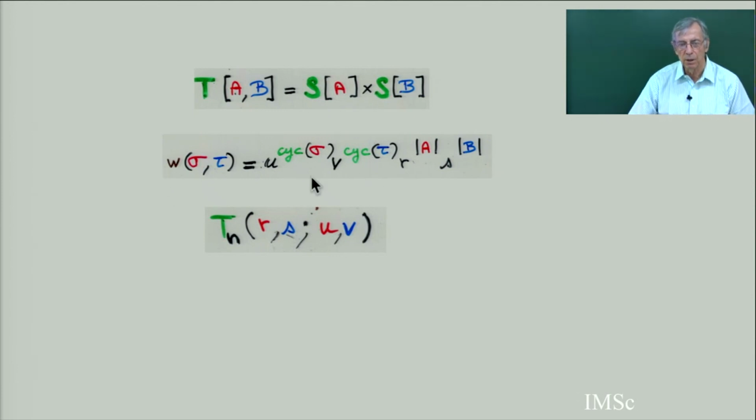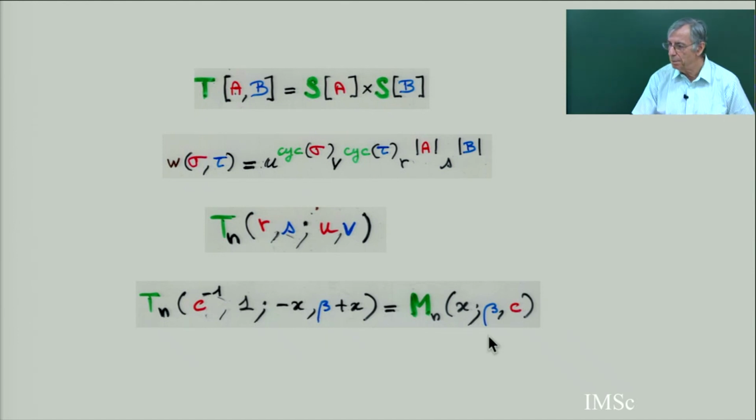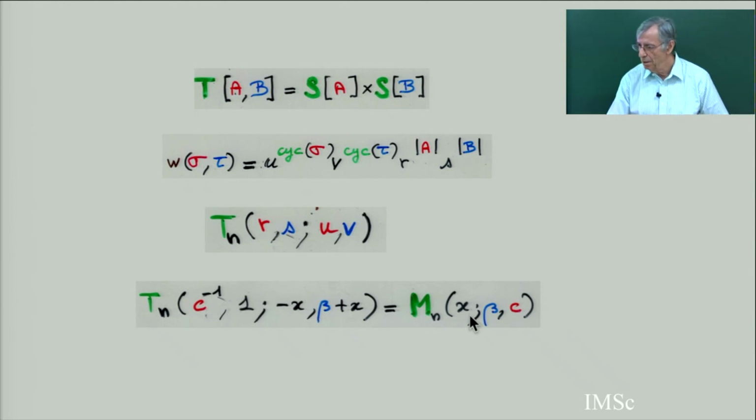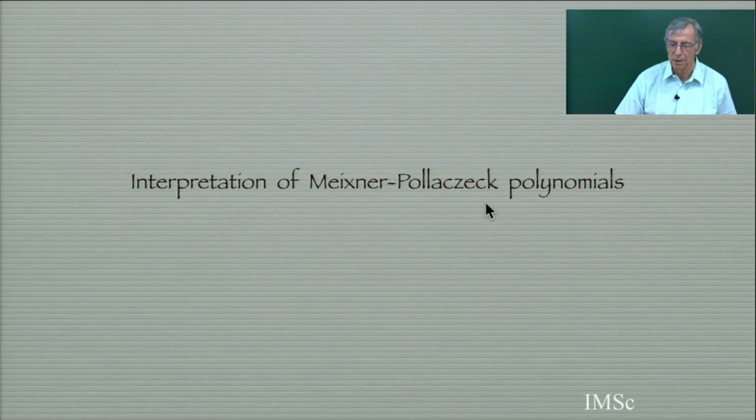And so with this weight, I get an interpretation of the Meixner polynomial, the one we got before, as a Meixner configuration. Now I can get it as a pair of permutations. So this Meixner is going to be c minus 1, 1, minus x, and beta plus x, which corresponds to the variables R, S, U, and V. Now I can reinterpret Meixner-Pollaczek.